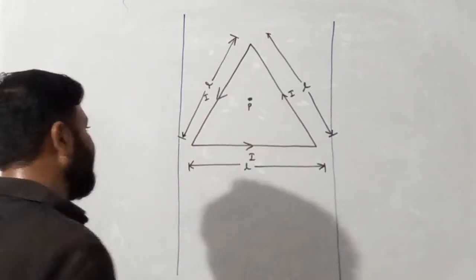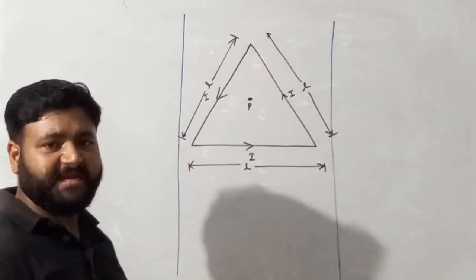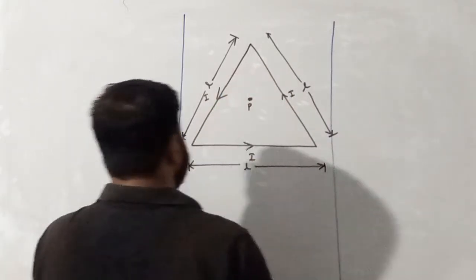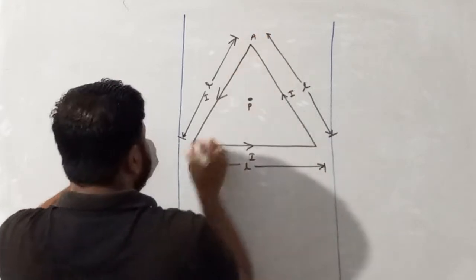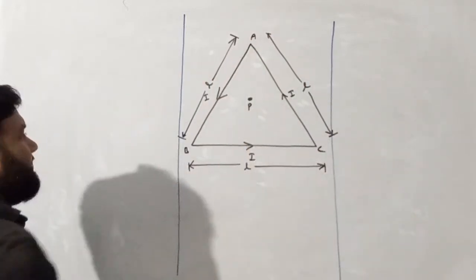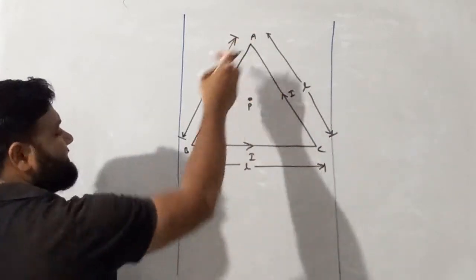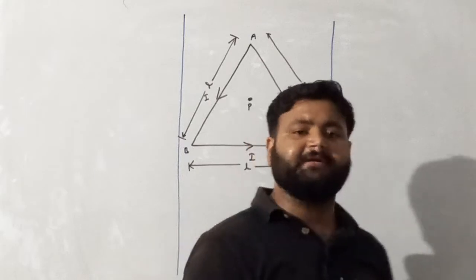Now see, my dear student, as we all know, equilateral triangles have the same sides. So if this is, let's suppose, A, B and C, this is basically a frame of wire. AB, BC and AC, all the sides are equal, as this is basically an equilateral triangle.